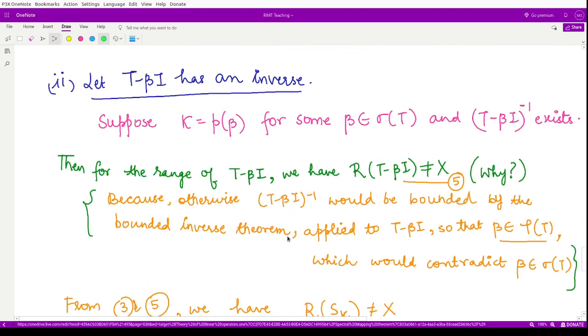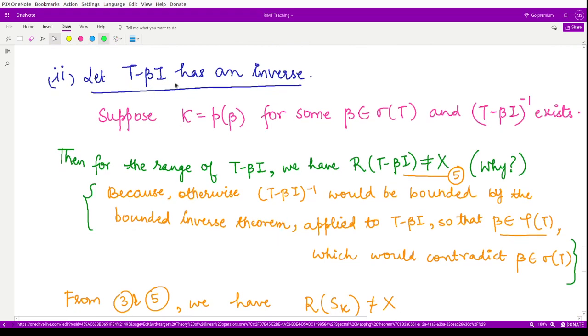Now for the second part, where we are assuming T minus beta I has an inverse, we again suppose kappa to be some polynomial P(beta), where beta is coming from the spectrum. Now we will show that this kappa will belong to the spectrum of P(T). We are assuming T minus beta I inverse exists. Now we are saying the range of T minus beta I is not equal to X. Why?